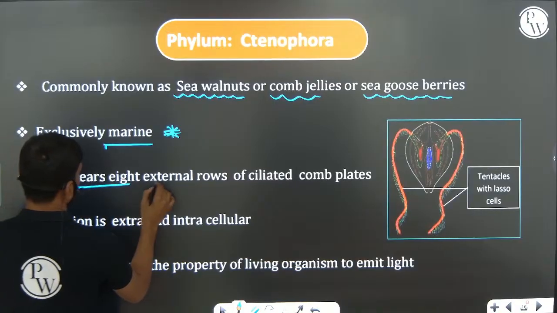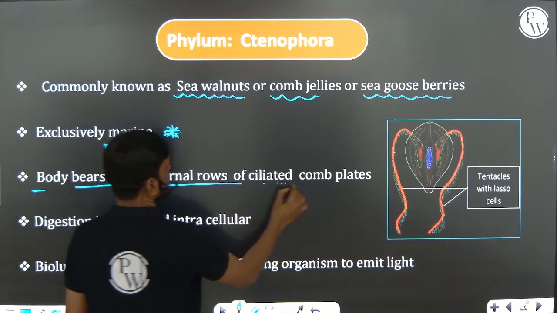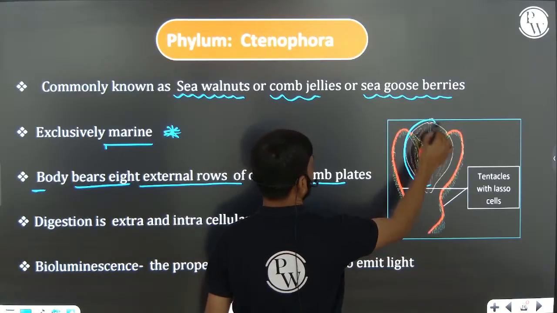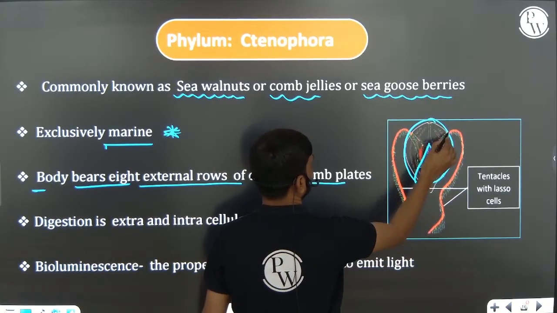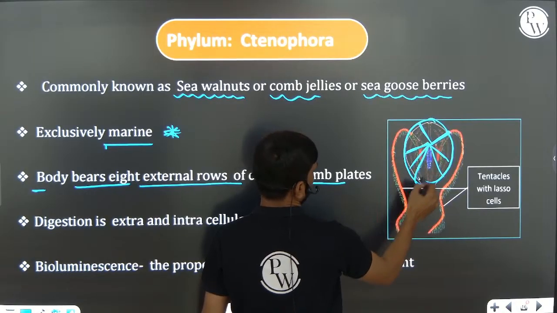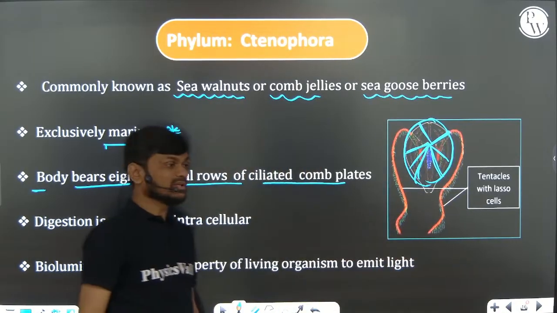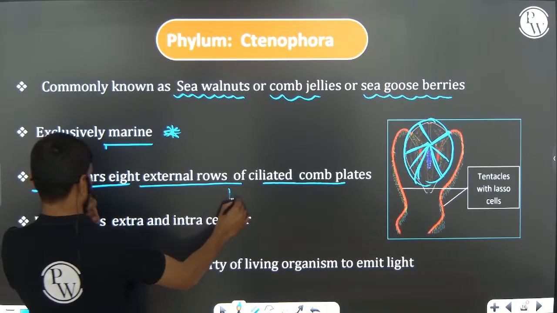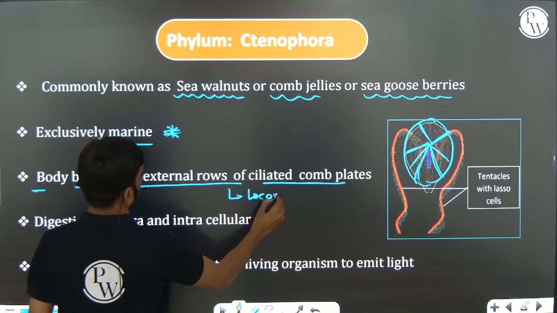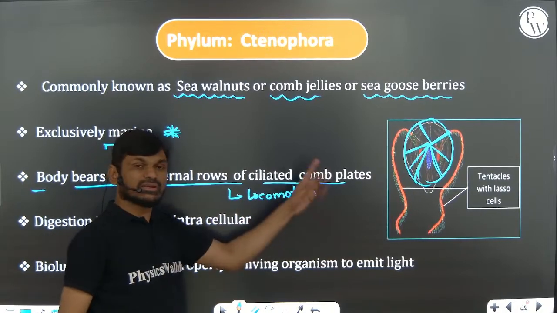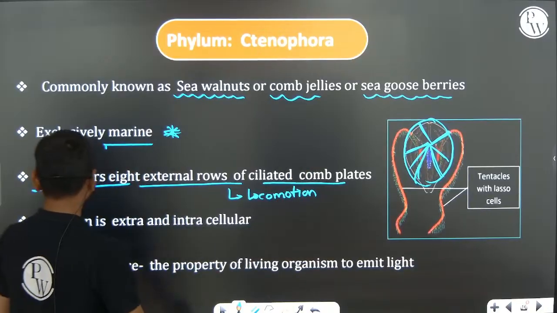Body bears 8 external rows of ciliated comb plates. You can see this body is bearing 8 external rows, 1, 2, 3, 4, 5, 6, external ciliated comb plates that help in locomotion.